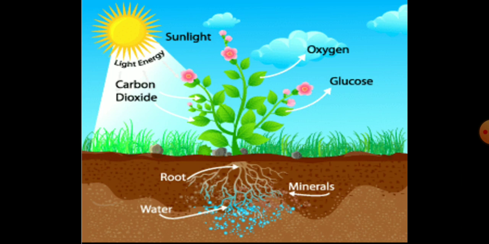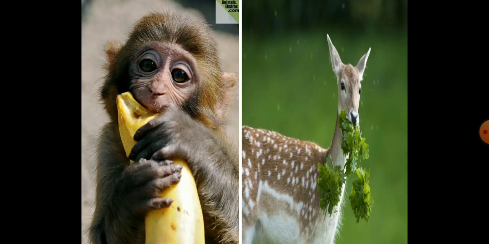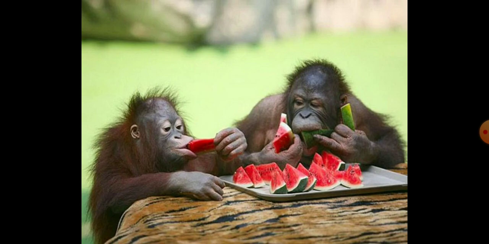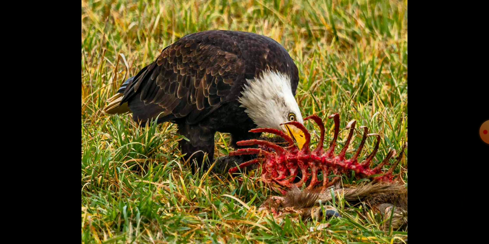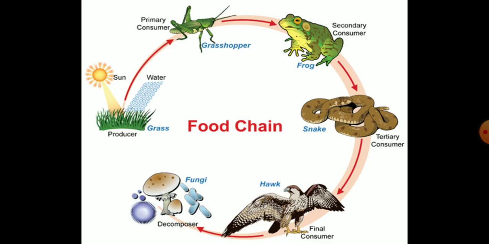Plants can make their food by the process of photosynthesis. They use the energy from the sun to make their food. Therefore, plants are called producers as they produce their own food. But animals cannot make their food. Animals get their food from the plants. Some animals eat plants directly while some animals eat plant-eating animals. Thus, animals get their food from plants either directly or indirectly. So, all living things need food to give them energy to grow and to move.